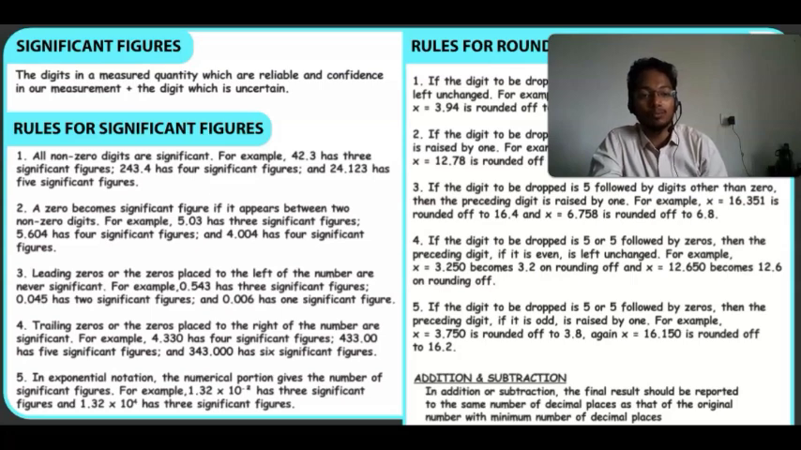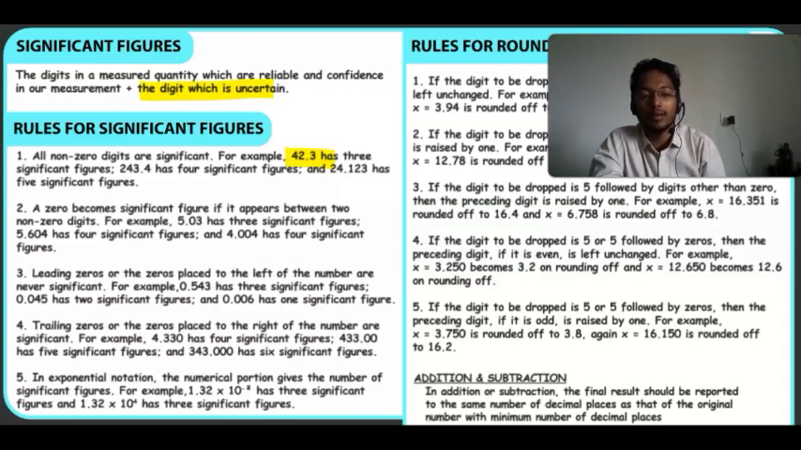Okay. So let's see the significant figures. Significant figures are the digits in a measurement which are reliable and confident in our measurement, plus one digit which is uncertain. Then, what will be the rules for significant figures? All the non-zero digits are significant. Likewise, in 42.3, all three are non-zero digits, so how many significant figures do we have? 3. Then a zero becomes a significant figure if it appears between two non-zero digits.